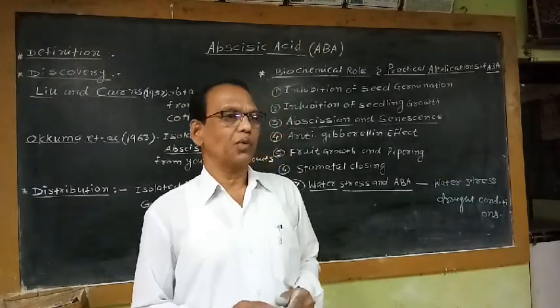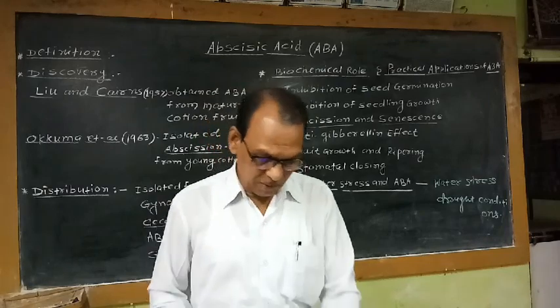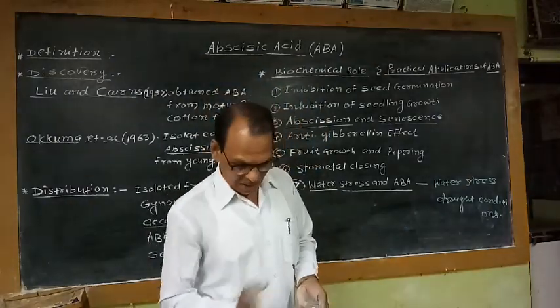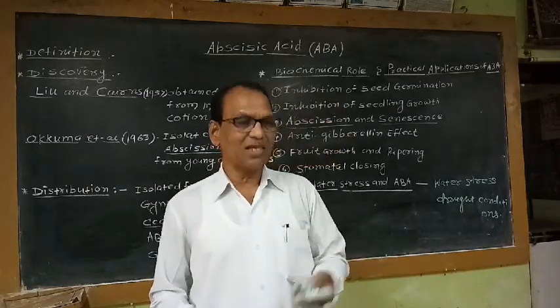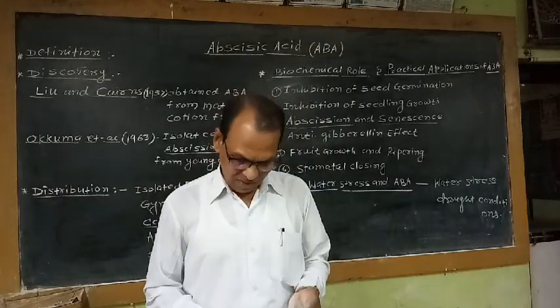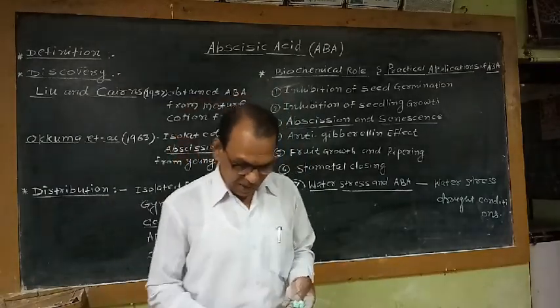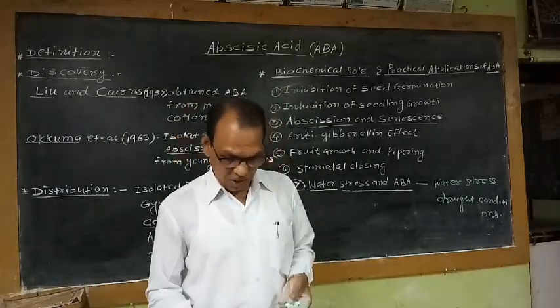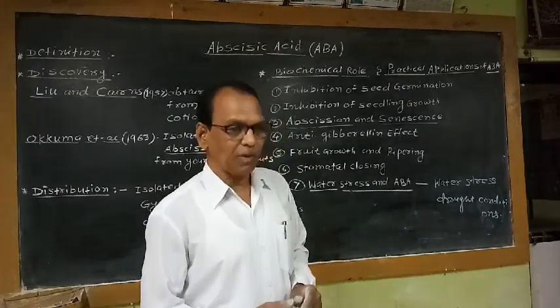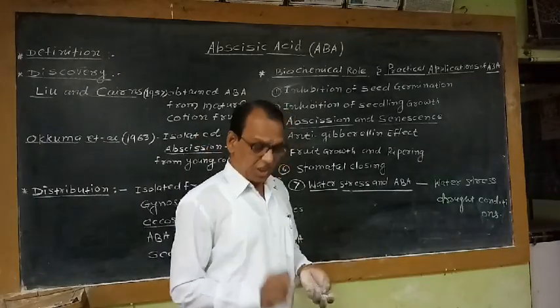So these two reasons are responsible for this biochemical activity, water stress and ABA. That means ABA is synthesized de novo, newly from its precursor, as well as more ABA is released from chloroplast. So it is responsible for checking the rate of transpiration.